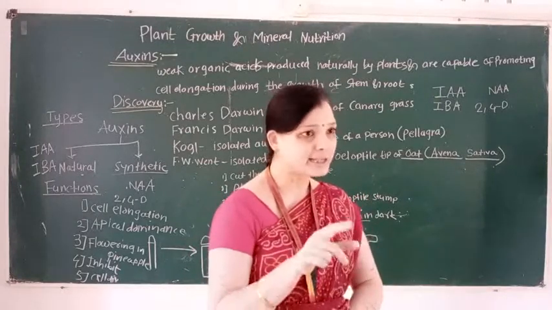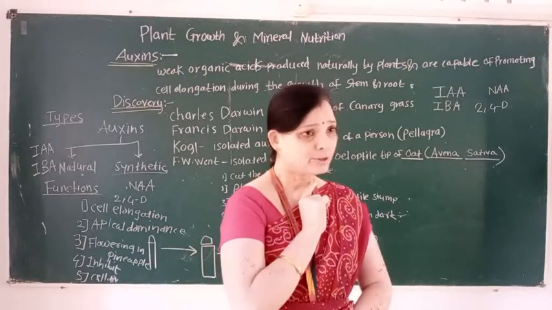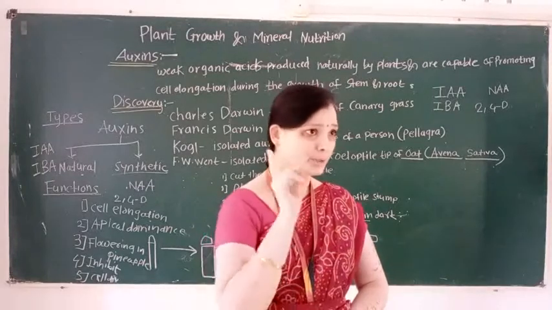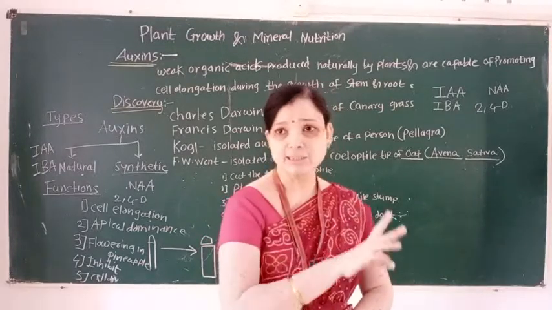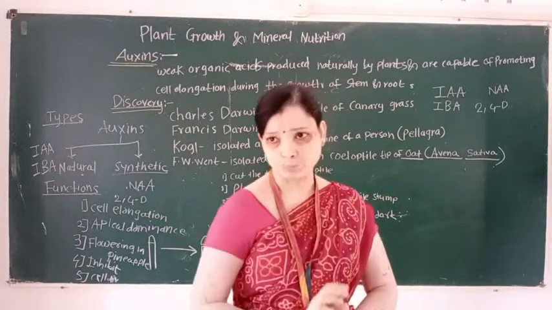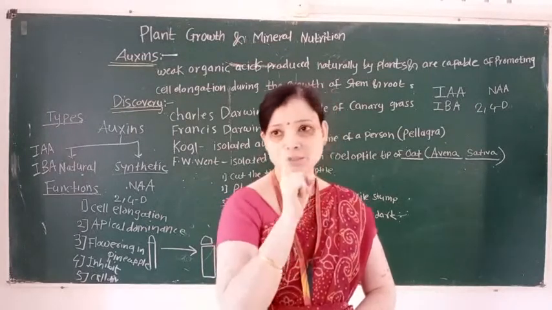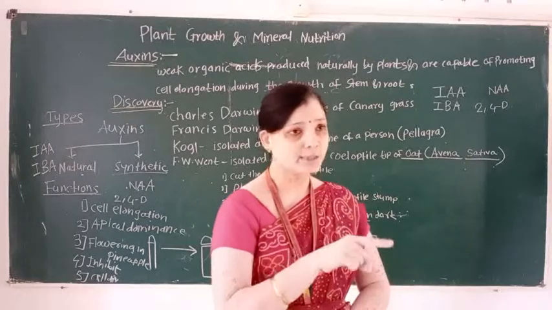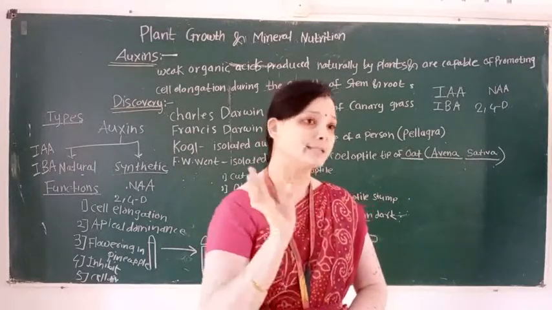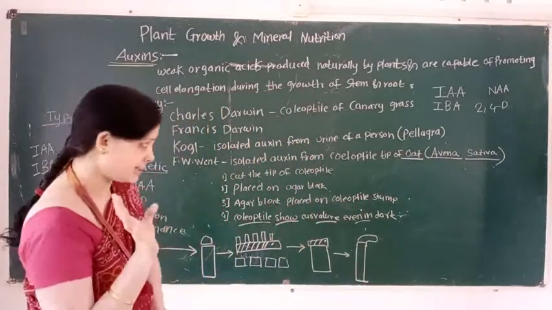Weedicide, that is, it kills the weeds and does not damage the monocot crop plant, but only kills the weeds which grow in between the crop plants. So 2,4-D is the best example of synthetic auxin and it plays the role of a weedicide.